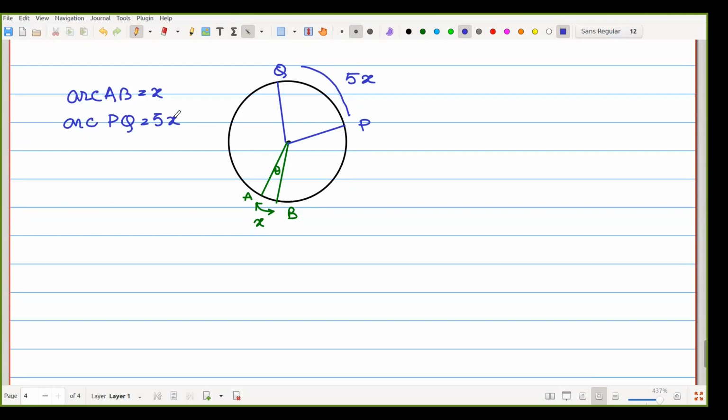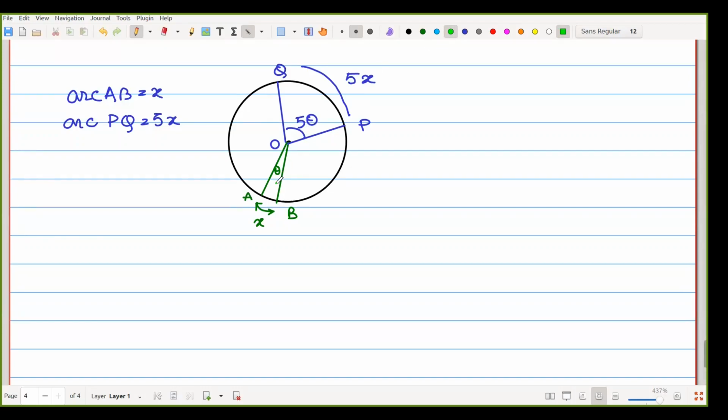So obviously the angle which is intercepted by AB is theta here, so the other must be 5 theta. That is the ratio that is being said. So if the arc is x and the arc is 5x, and here the angle is theta, then that must be 5 theta.